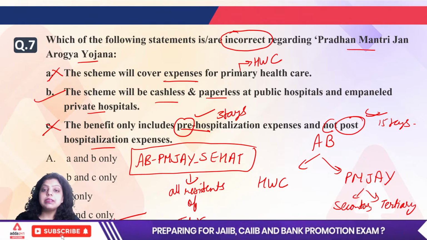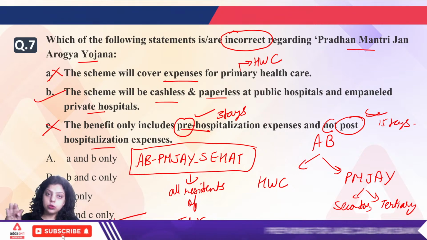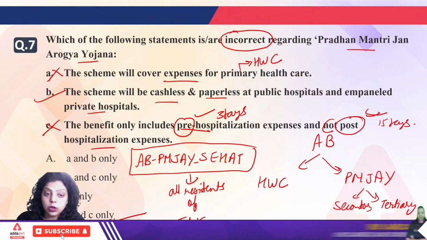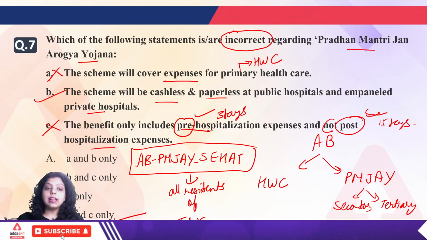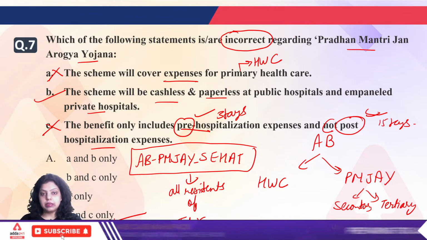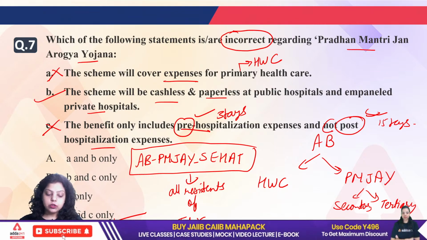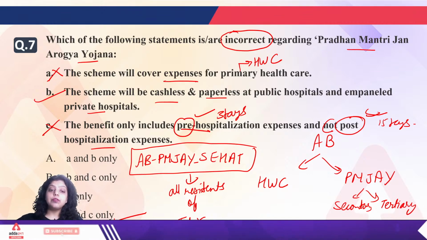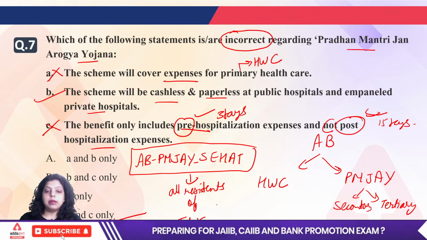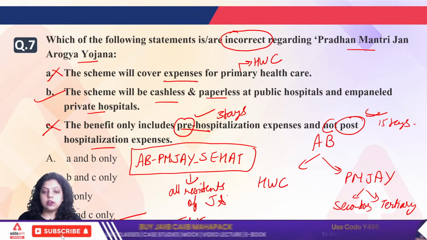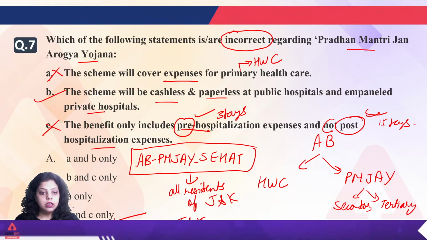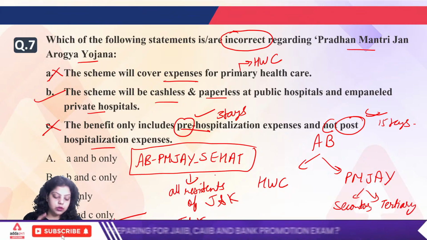So the scheme is ditto related to your Jan Arogya Yojana, but the only difference is that in Jan Arogya Yojana, only 6 lakh families from Jammu and Kashmir were included under the Pradhan Mantri Jan Arogya Yojana. When we introduced the Sehat scheme, all the families and all the residents of Jammu and Kashmir were included. Clear? So the right answer will be option D for this question.